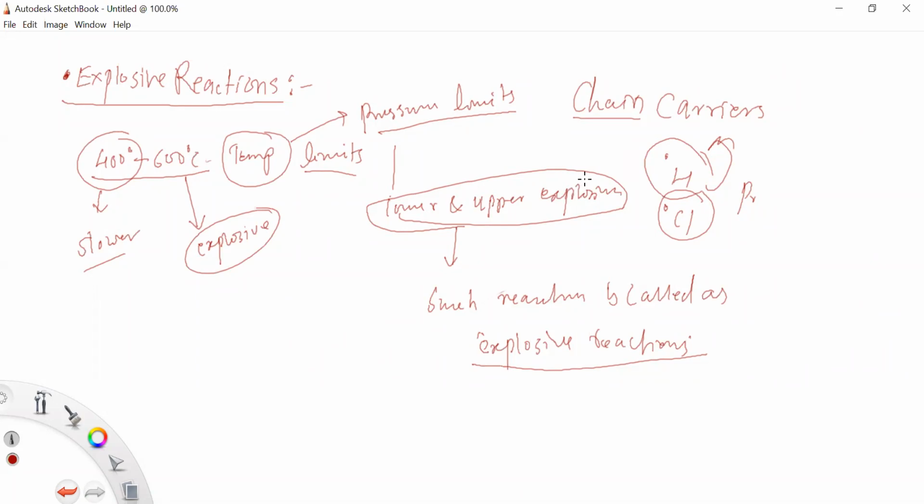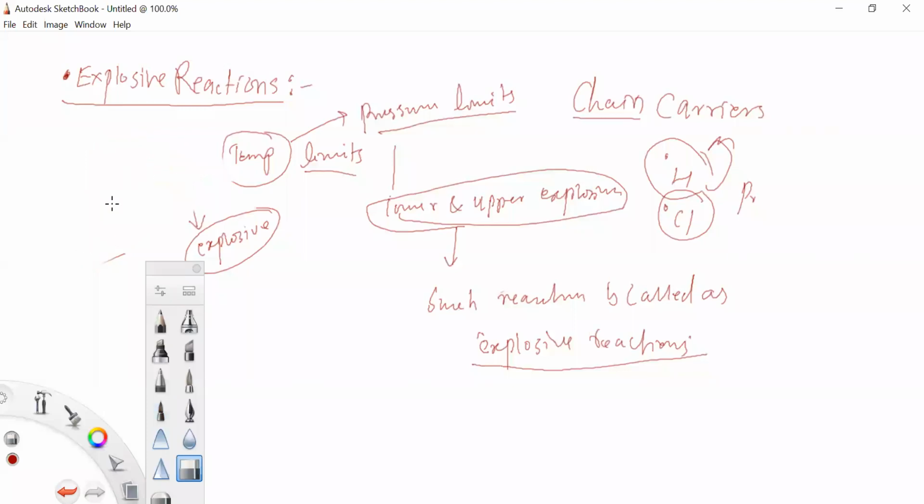So one example is quoted in your syllabus, where the explosion is provided by the reaction between hydrogen and oxygen molecules. So this is one example.